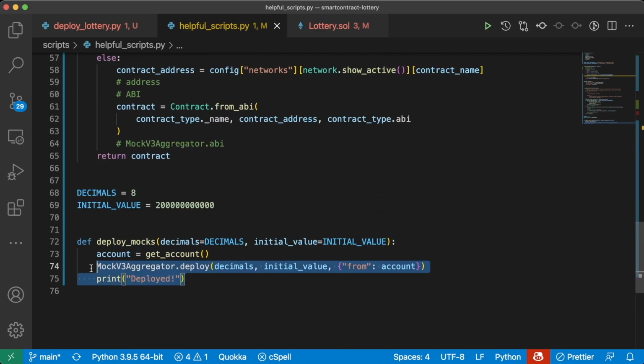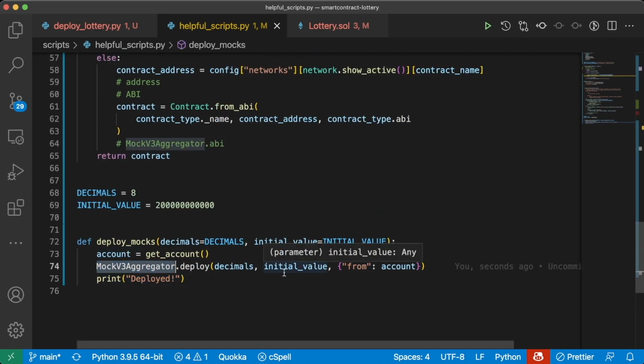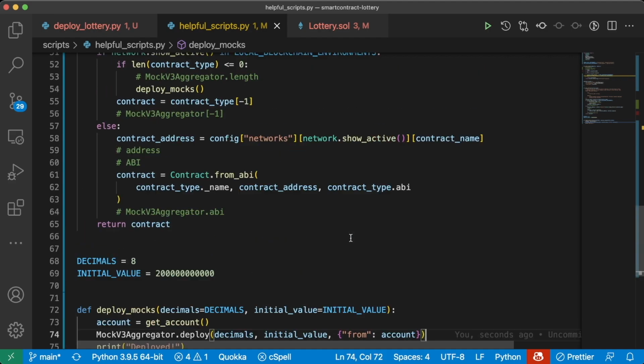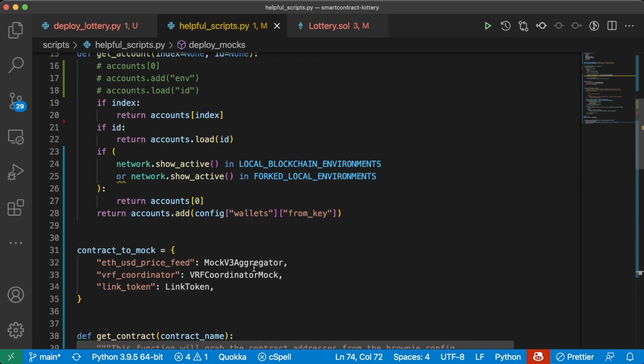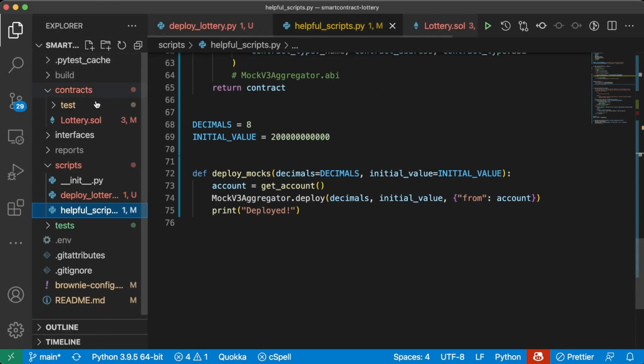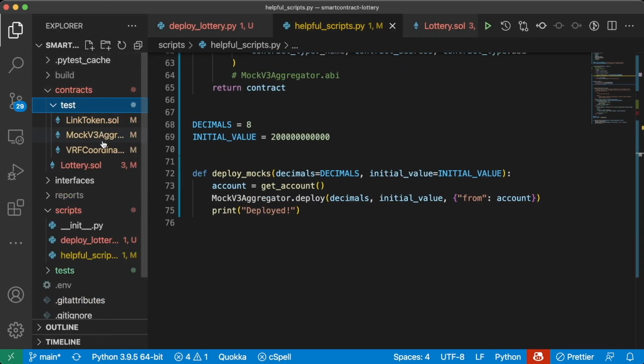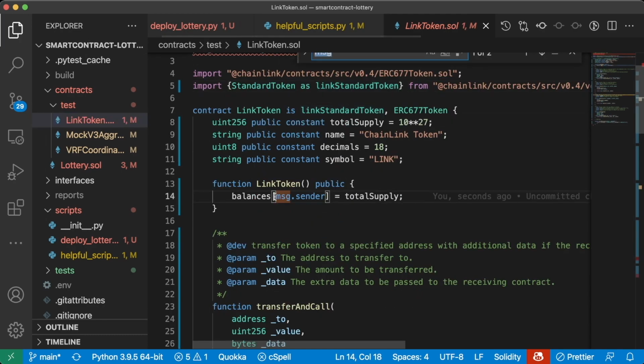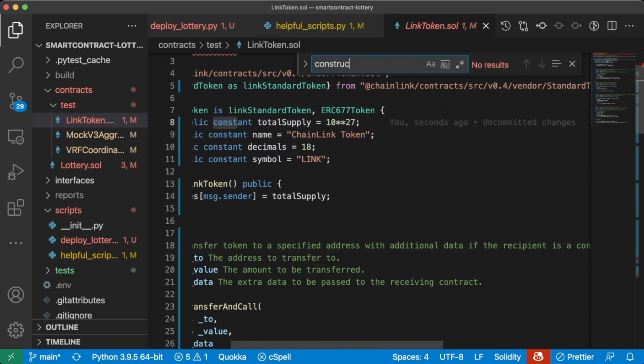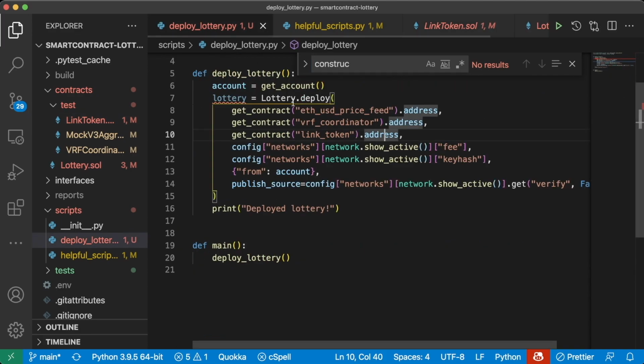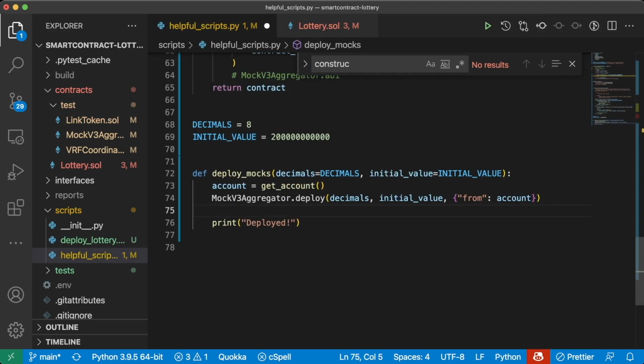Right now, our deploy mocks only deploys the Mock V3 aggregator. So let's add the rest of our mocks in here. We're going to need to deploy a VRF Coordinator mock and a Chainlink token mock. So let's open up those contracts, see what they need. The link token doesn't have a constructor, so we can just have it be blank. So we'll do link token.deploy, and all we need is a from account here.